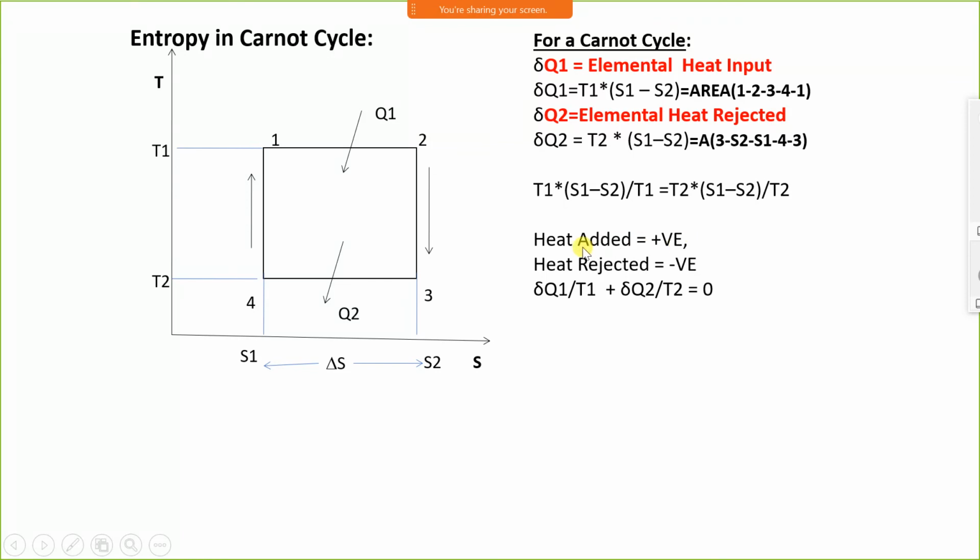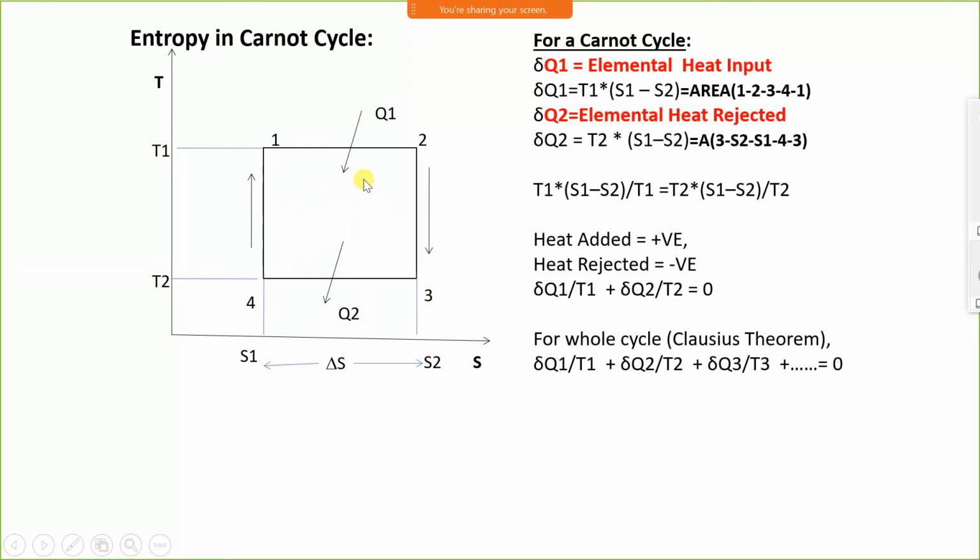And we have to consider that heat added is always positive, heat rejected always negative. Since we are writing it positive, this is a heat rejected, so we have to write it negative. When we add both the terms, one portion is negative and the other is positive, therefore it will give 0. For the whole cycle, if we consider the Clausius theorem, we'll see in the next part, delta Q1 by T1 plus delta Q2 by T2 plus delta Q3 by T3 plus up to, it will be 0.